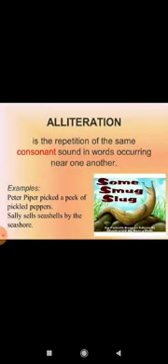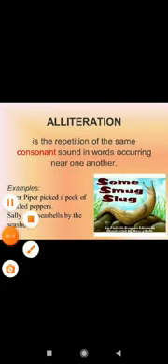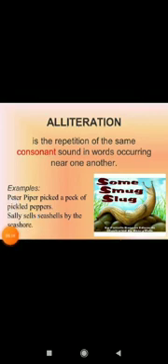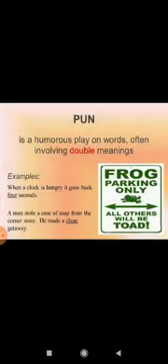Alliteration. Alliteration is the repetition of the same consonant sounds in words occurring near one another. Example, Peter Piper picked a peck of pickled peppers. So here the P sound is repeated. Consonant sound is repeated. That is why it is alliteration.